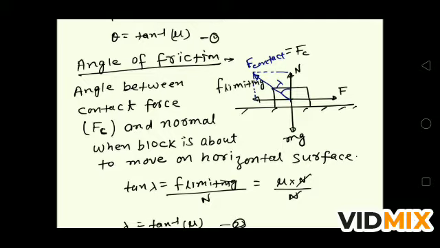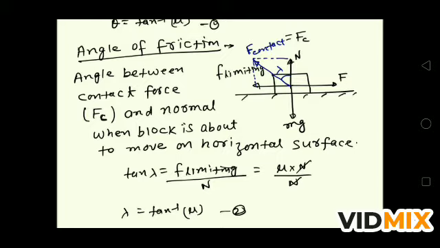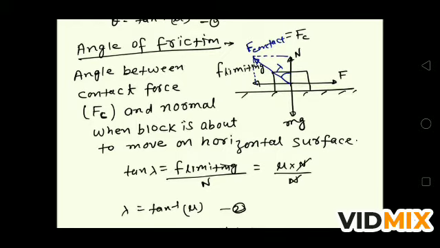If you take the resultant of N and the limiting friction f, you will get the resultant contact force, called Fc, and this resultant makes an angle lambda from the normal reaction. This is the angle of friction. So we can say that the angle of friction is the angle between the contact force, denoted by Fc here, and the normal, when the block is about to move on a horizontal surface.